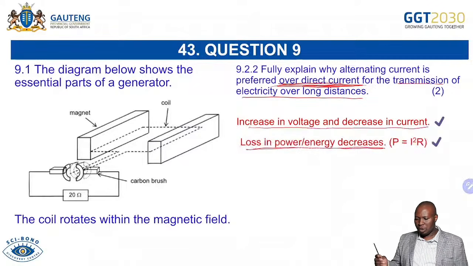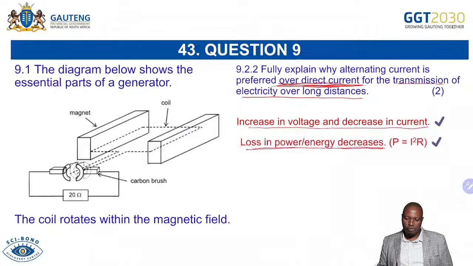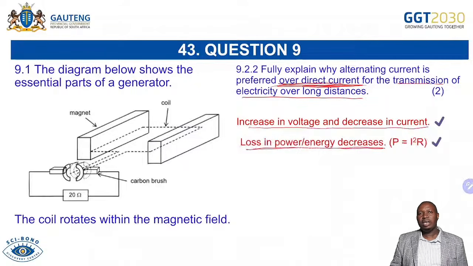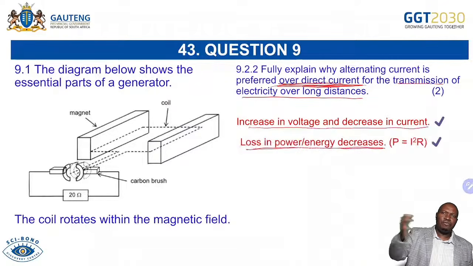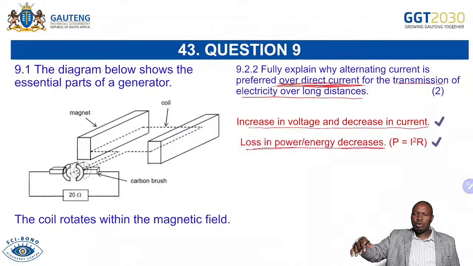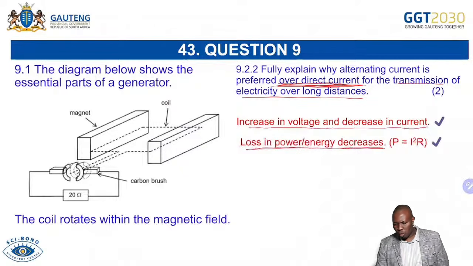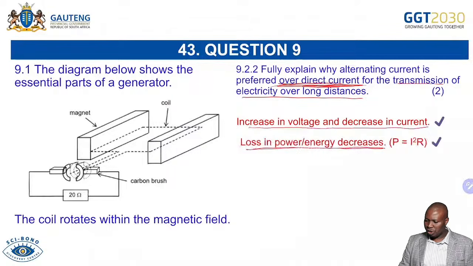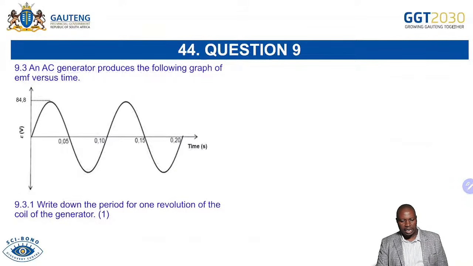We prefer it because we are moving our electricity over long distances, and we're able to step up, which means we can transmit a lot of voltage. But when it comes to your home, you are using 240 volts, 220 volts. So it's able to be stepped down to the level that you can use at home. So hence that's the advantage of using alternating current.